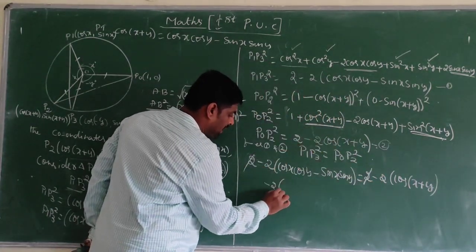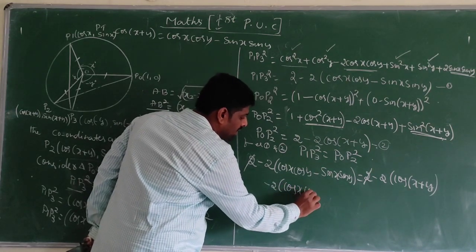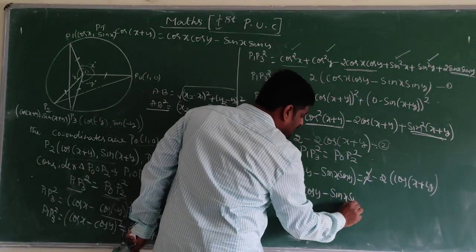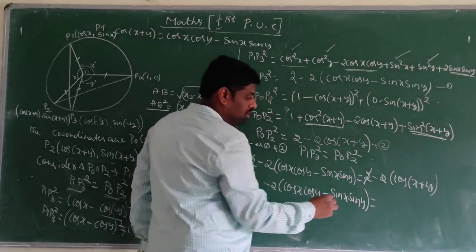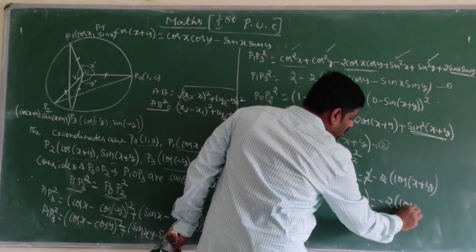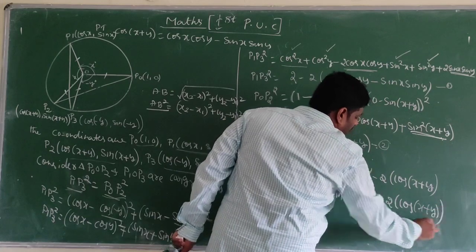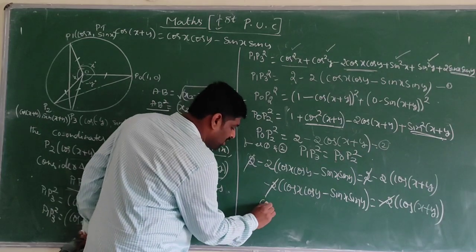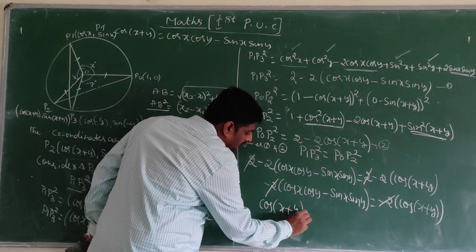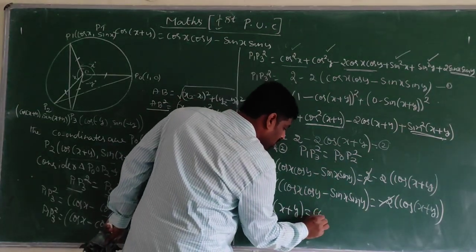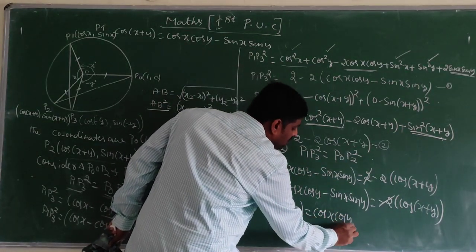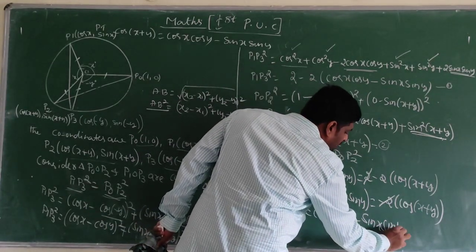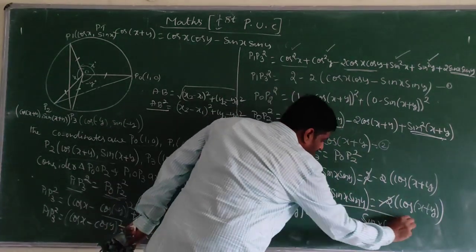Remaining is minus 2 of cos x cos y minus sin x sin y is equal to minus 2 of cos of x plus y. Minus 2 cancels. Remaining is cos of x plus y is equal to cos x cos y minus sin x sin y. This is your formula.